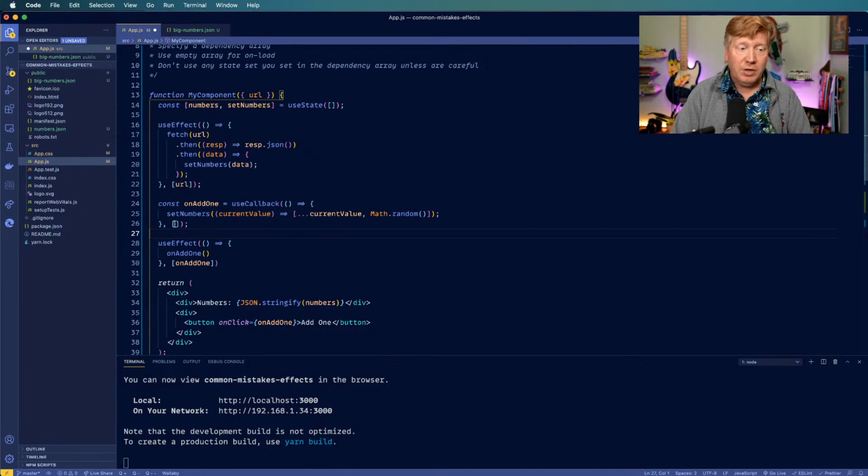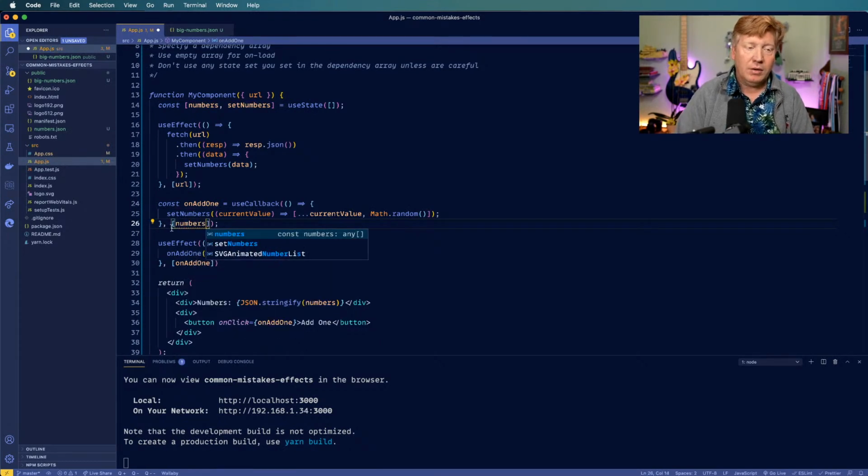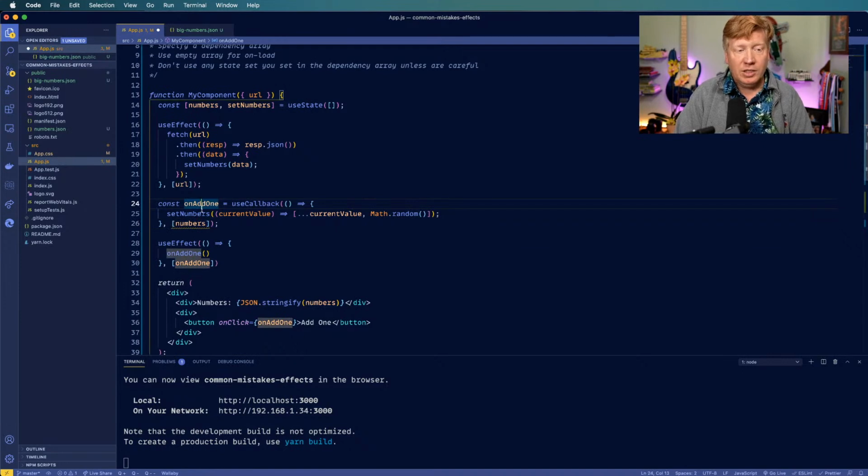It's always going to be evergreen. But if you add numbers in there like that, then each time on add one updates, this useEffect will also run, because the reference to that function changes. So things to think about.